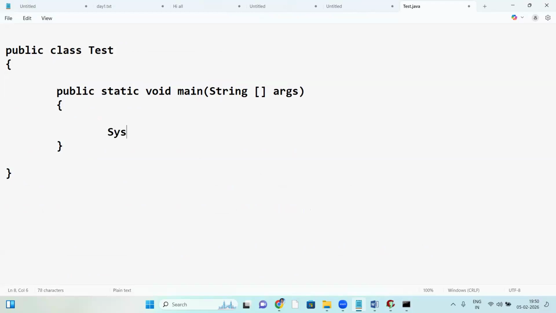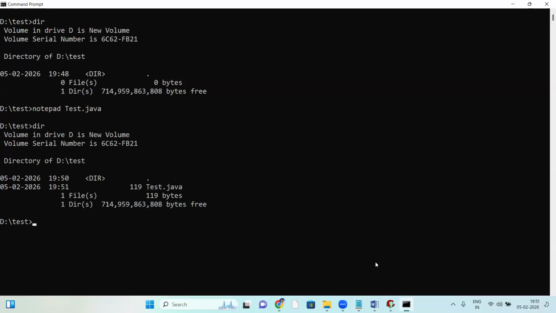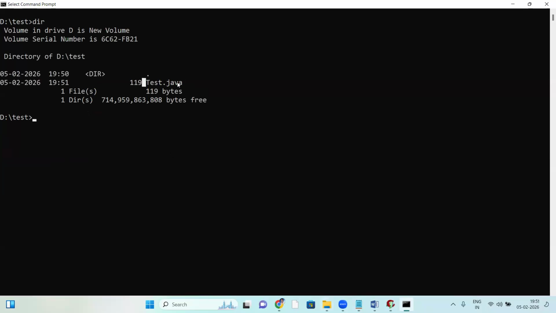In this, System.out.println, hello world. A simple program. Save and close. Next, go to the command prompt and check with dir. test.java, so this is the source code.